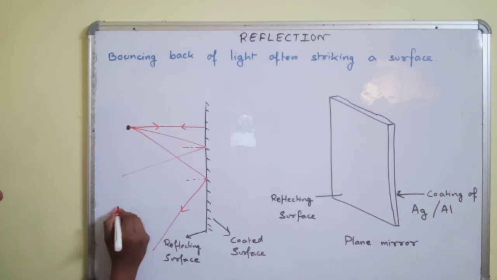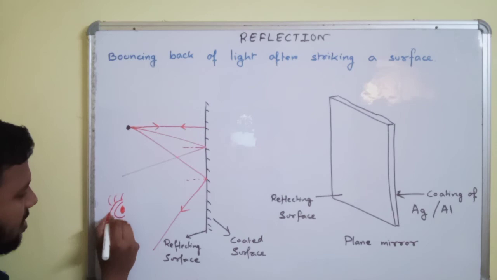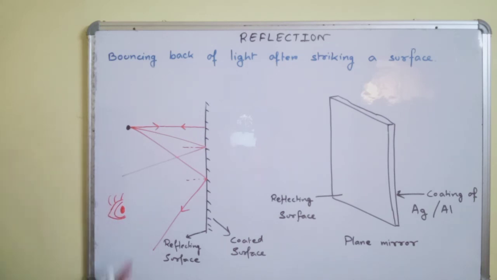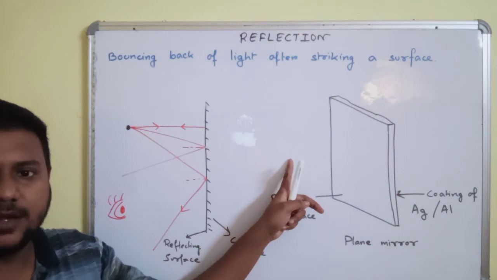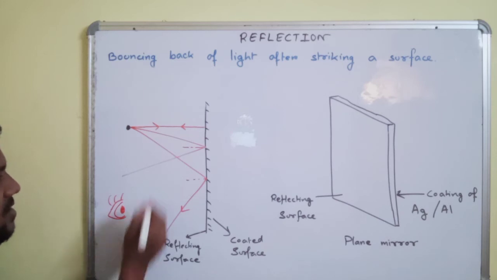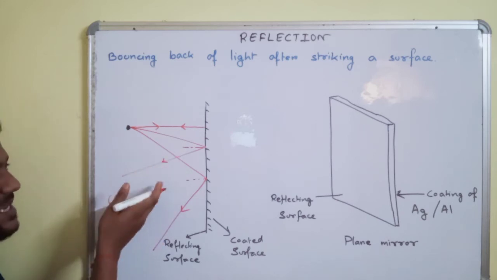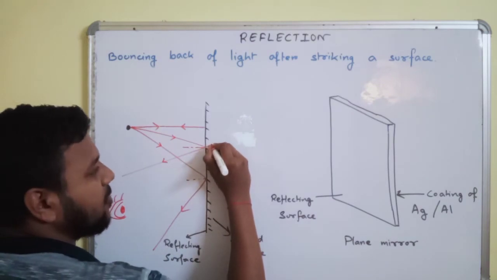But if we put our eye over here, we will observe an image inside the particular mirror. We will observe that the light rays are coming from inside. Let us extrapolate the points.